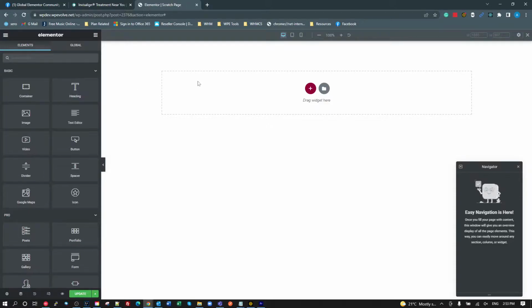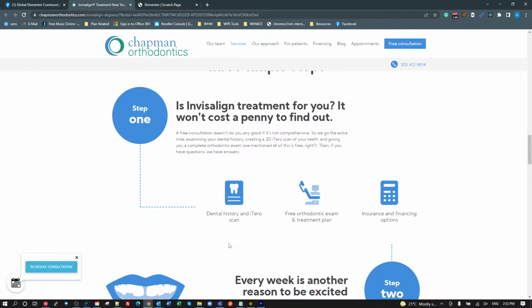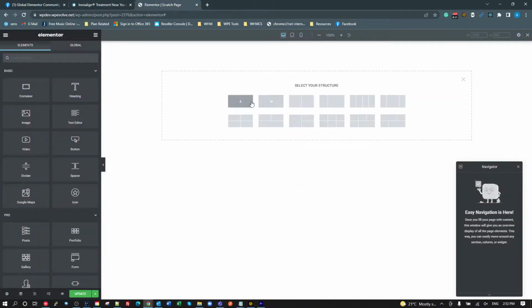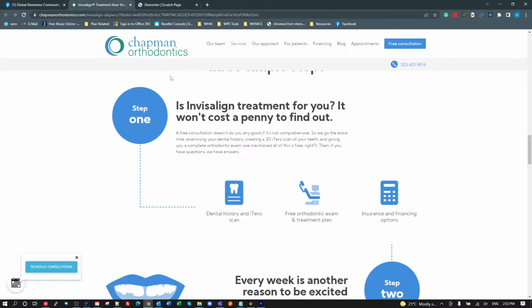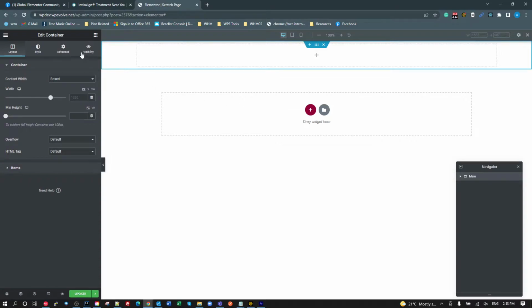So the first thing we're going to do is create a section to encompass this whole top block here. So do a single section, and we want that to be a column section, I think. And inside that section, we'll call that the main. Okay, and then I want to add a row for these two here. So for the step and this text here, so I'm going to grab a